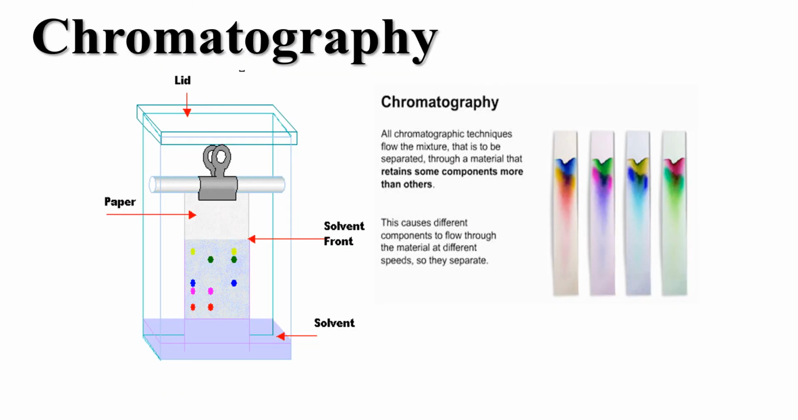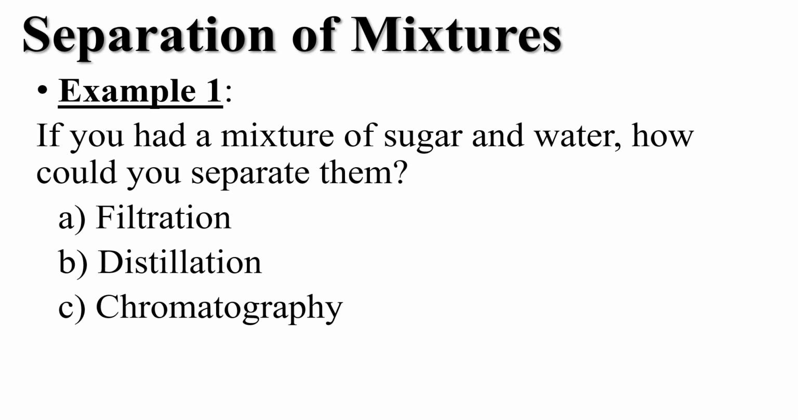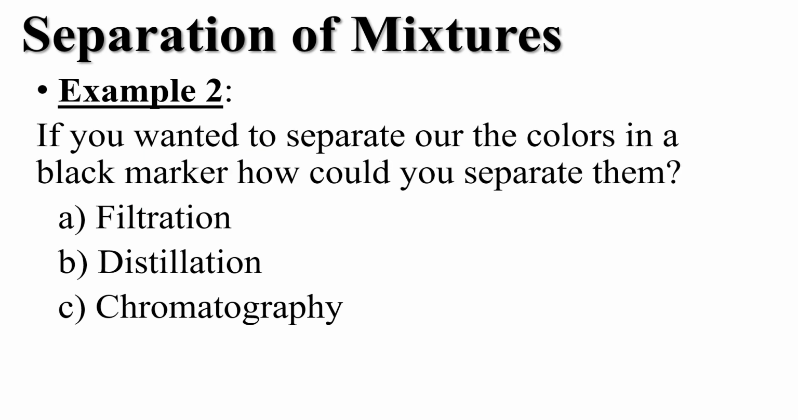An example of chromatography, the chromatography that we did in class, we used round filter paper, but it's the same basic thing. You can separate based on differences in solubility. This would probably depend on how well mixed it is. If you wanted to separate out the colors in a black marker, how could you separate them? Right, you would use chromatography, exactly what we did in class.